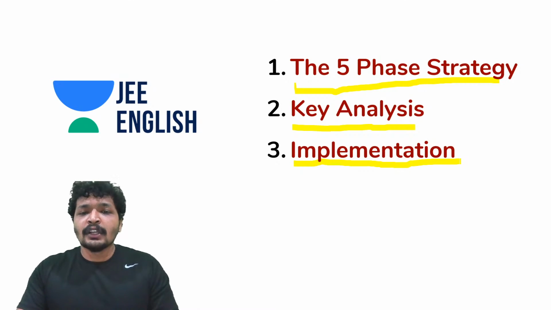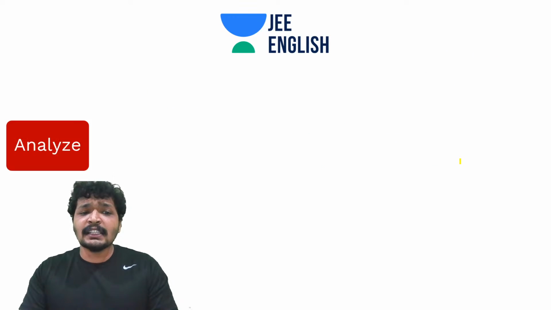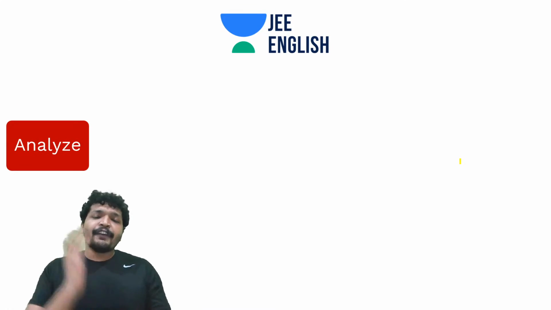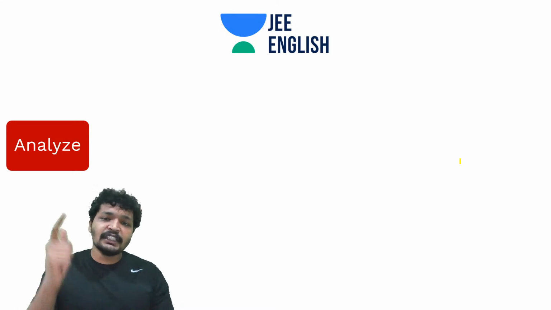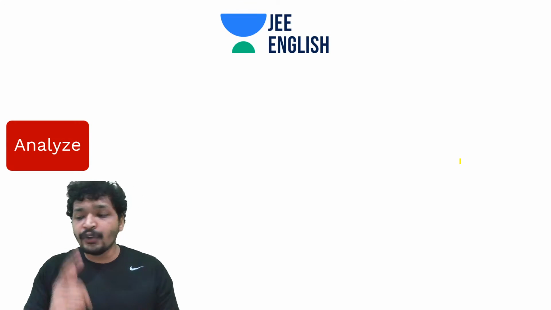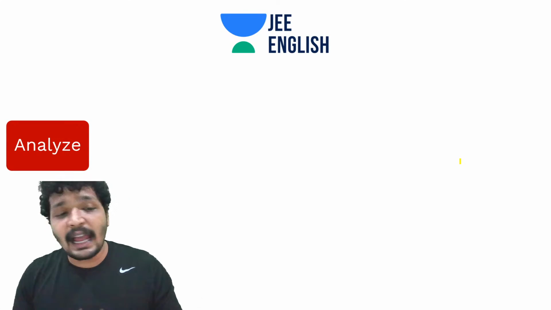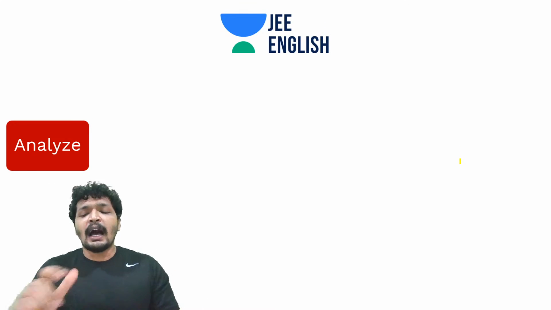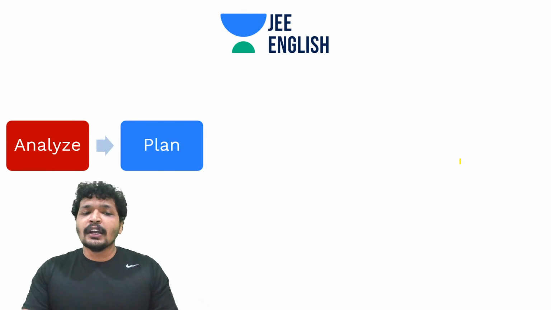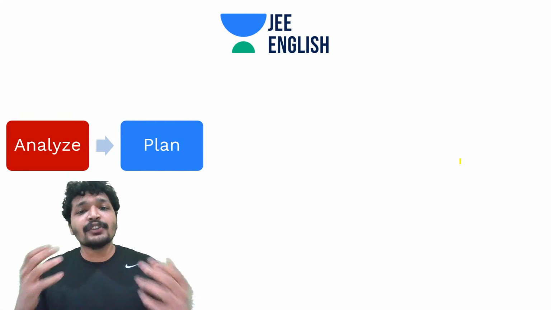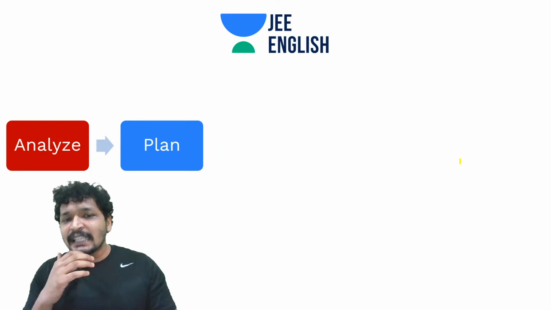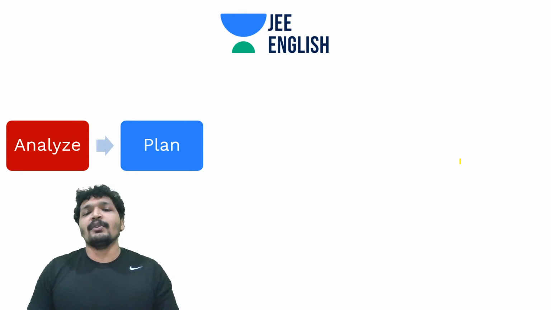Okay, students. So let's get started with the 5-phase strategy. See, whenever you get started with any task in life, the first thing you have to do is analyze, and especially when we are talking about JEE Physics, you are going to analyze each and everything. And that analysis, I will do it for you. And the next thing would be to plan. You analyzed, you got the information. Now you need to plan around it. We'll make use of this key analytics data to plan around it.